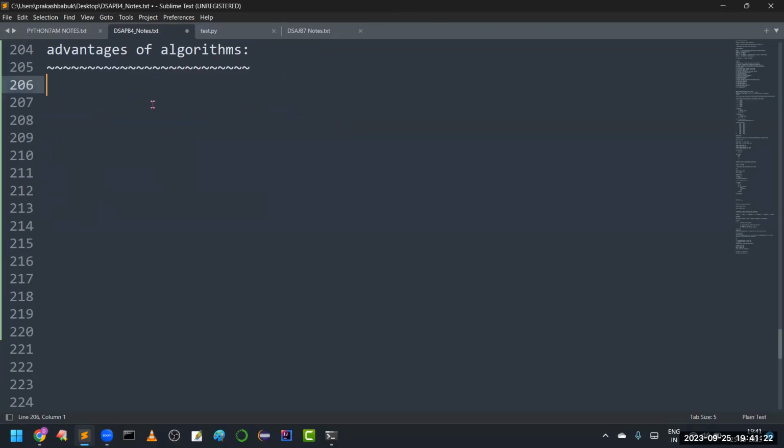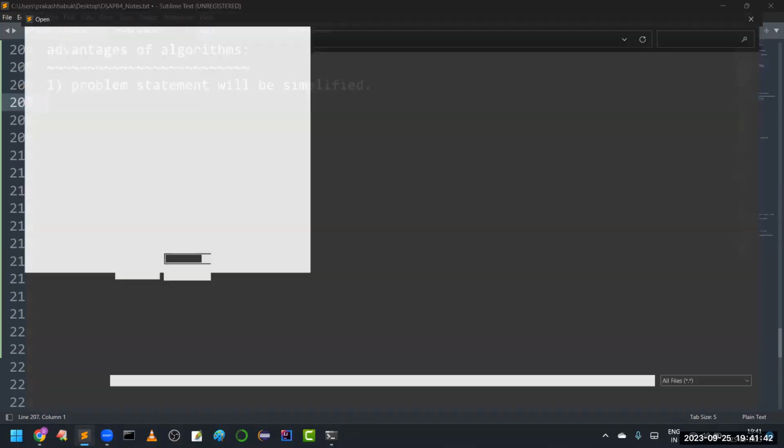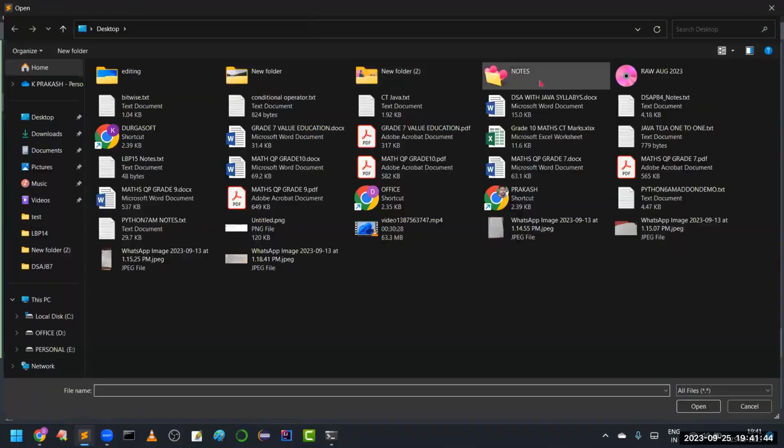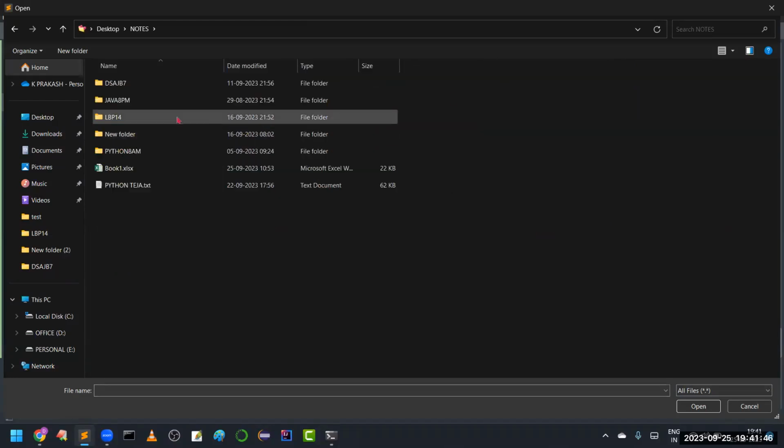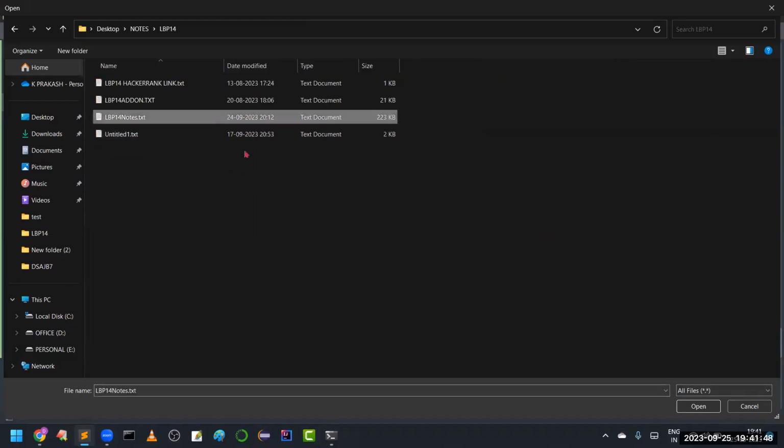So what is the advantage that we are going to get? The first advantage: the problem statement will be simplified, sir. When a big problem statement is coming, once you prepare the algorithm, that problem statement will become very easy. Sir, in my logic based programming classes, we have some programs.